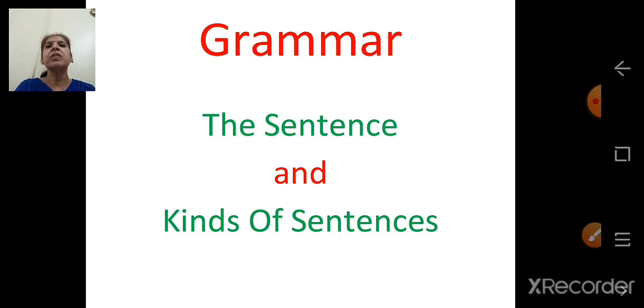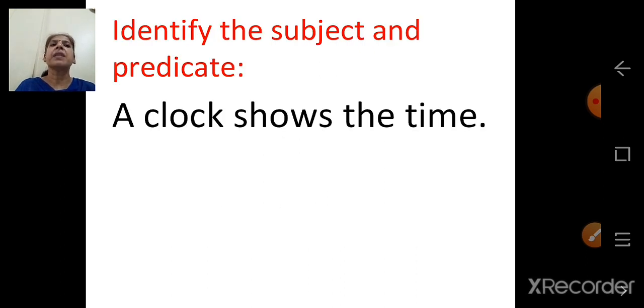We have studied about subject and predicate. Subject and predicate are two parts in a sentence. What is subject? Subject is a person or thing mentioned in a sentence. And what is said about subject or about a person or thing is predicate. Identify the subject and predicate. So your sentence is given.